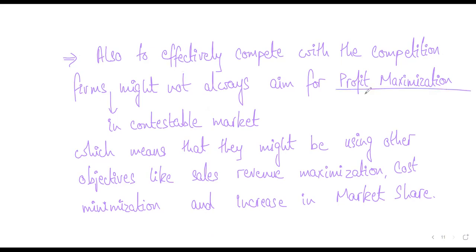Why? Because they have to also be mindful of what their competitors are doing. So if there's so much intense competition and they're afraid that if they strictly start maximizing their profit, they will lose customers, right? Because customers might start switching to cheaper options. So then what they will do is that they might be resorting to other objectives like sales revenue maximization, trying to sell more, trying to have more market share, and trying to cut their cost. So this is what you're supposed to write. Any confusion so far? Isha, is this clear? Okay, now what was question 4?